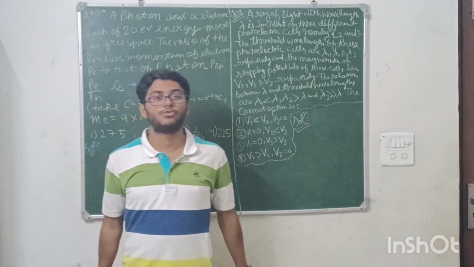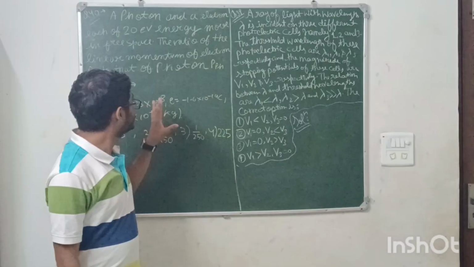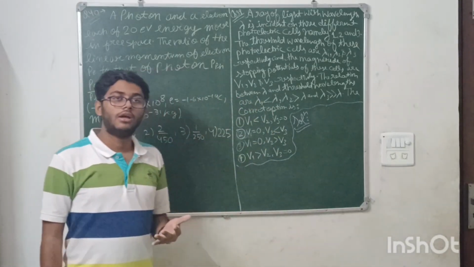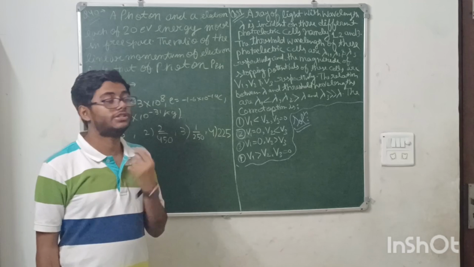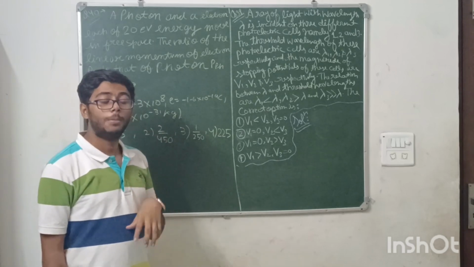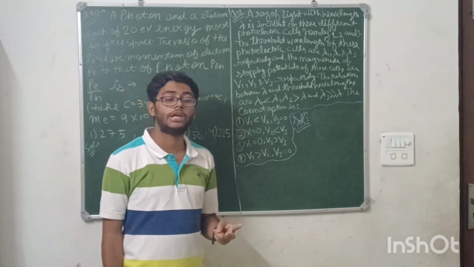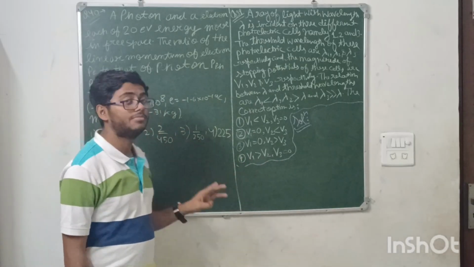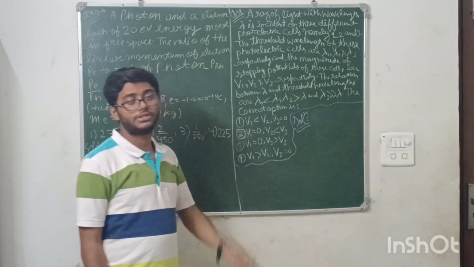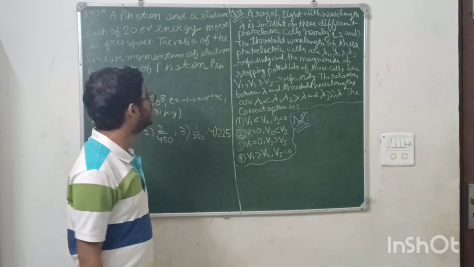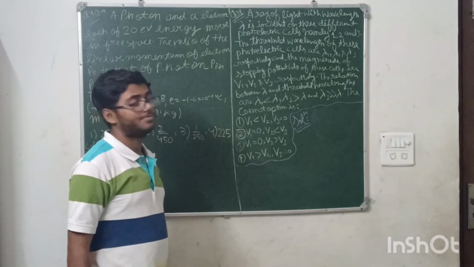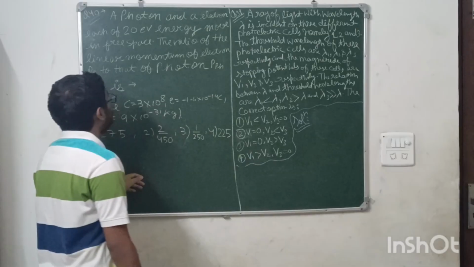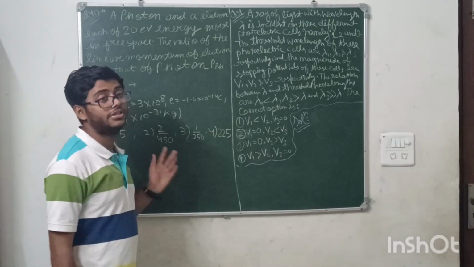Moving on to the next two questions. The first question, 39, is from the chapter Modern Physics again. Modern physics has a very high weightage in this paper. Many questions come from modern physics, rotational dynamics, the magnetism part, and also ray optics. They are the most important weightage topics of this paper. The first one is from the modern physics section. The second one is from modern physics as well.